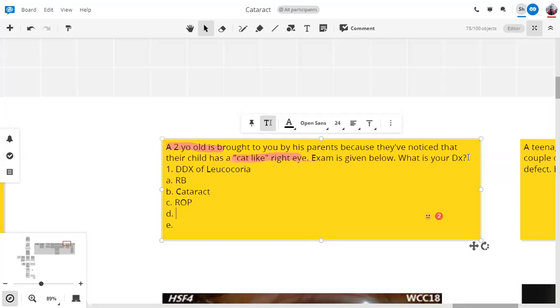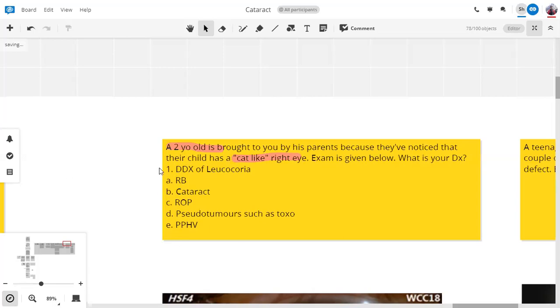Toxocariosis. Toxocariosis or other diseases which present with a mass in the vitreous or a mass in the retina. We conveniently term those as pseudotumors. All right, pseudotumors such as toxocariosis. Last is, which is somewhat high yield, but the name is important, persistent primary hyperplastic vitreous. So keep those differentials in mind whenever you have a cat's-eye reflex.